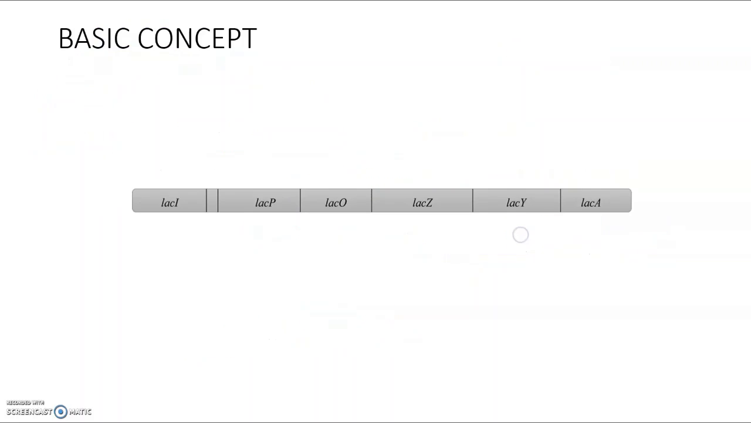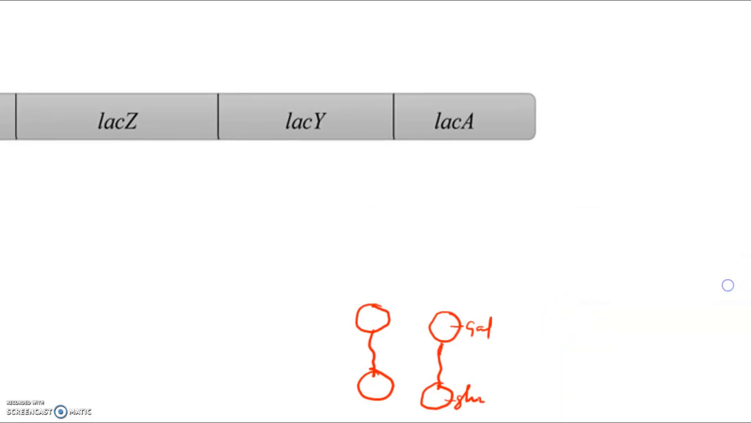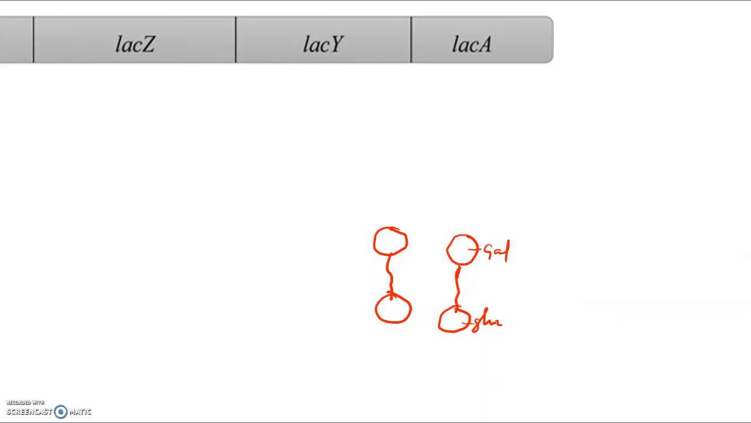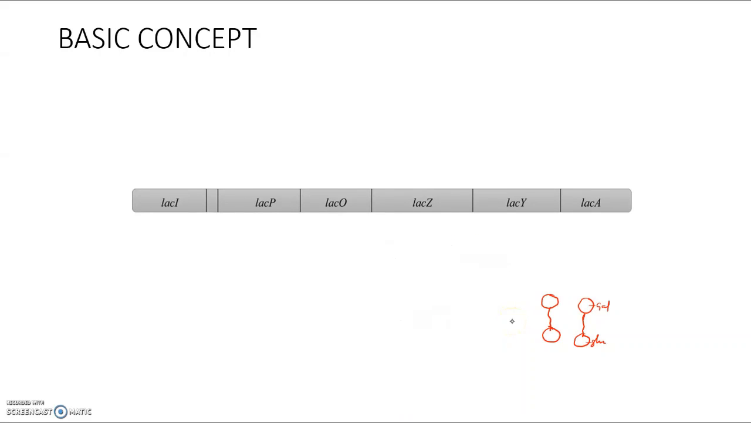Now let us see how this Lac Operon works. Let's understand a basic concept first before going in depth. First let us imagine that lactose has come inside the cell. Some lactose has come inside the cell. Let us imagine that these dumbbells are lactose, 1 unit of beta galactose and glucose. This is a lactose molecule.